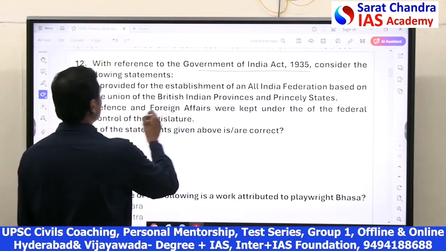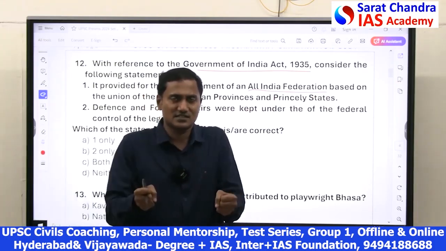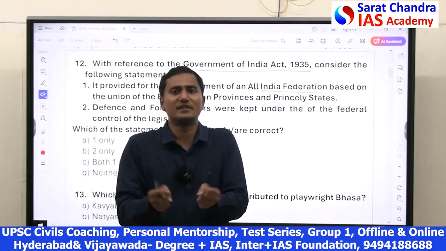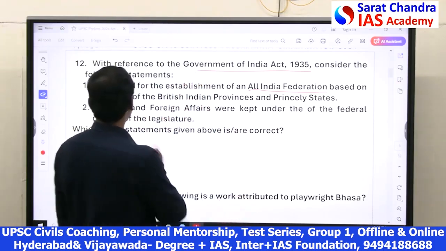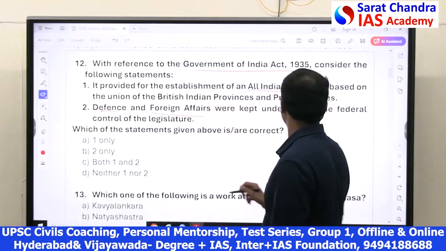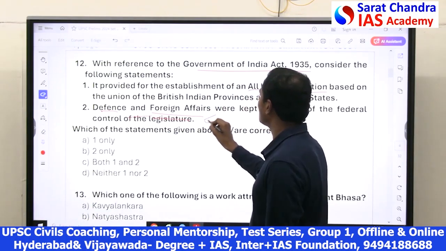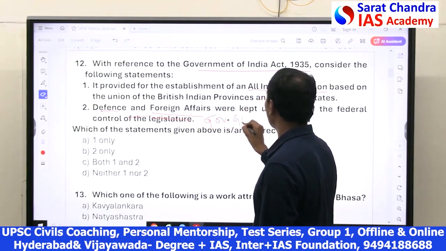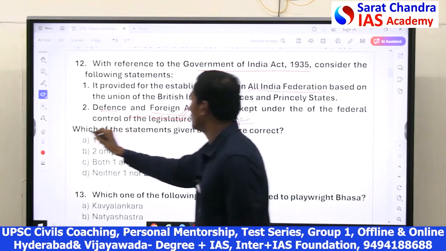Now, it provided for the establishment of the All India Federation too, a federation of all the princely states as well as provinces ruled by the British. Both combined in the form of the All India Federation. That is correct. Defense and foreign affairs were kept under federal legislation? No, they were kept under the Governor General of India. So 2 is wrong. 1 is correct. So only 1.